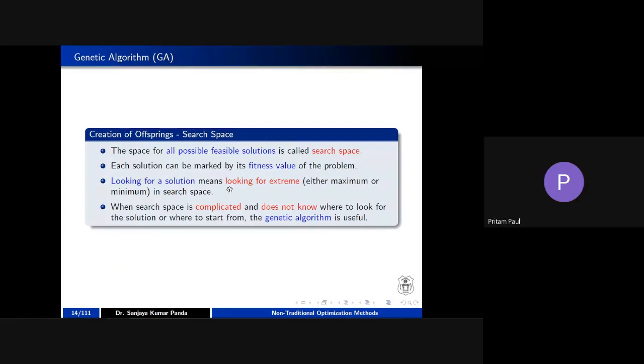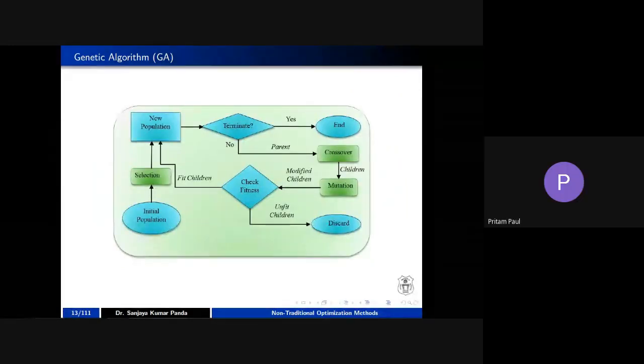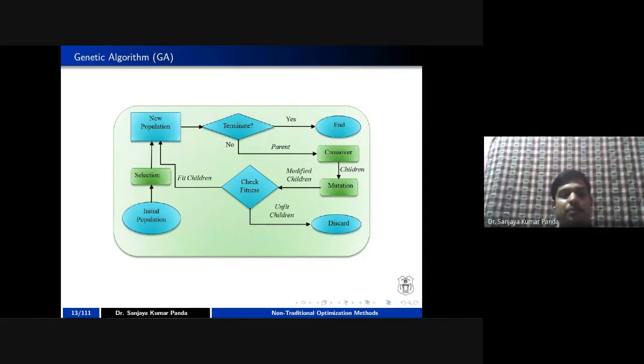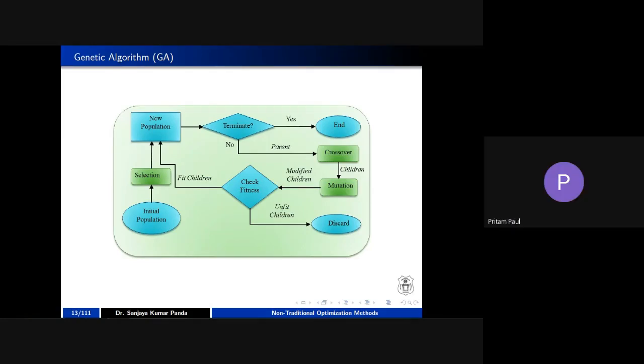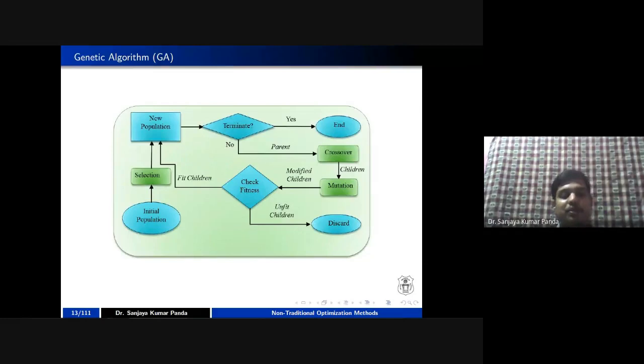Why are you taking the initial population in the range between 100 to 200? Based upon the research papers, the limit is 100 to 200. There is nothing wrong with 500, but if you take a big one, then you are increasing the complexity. From the research point of view, they are taking a population of 100 to 200.